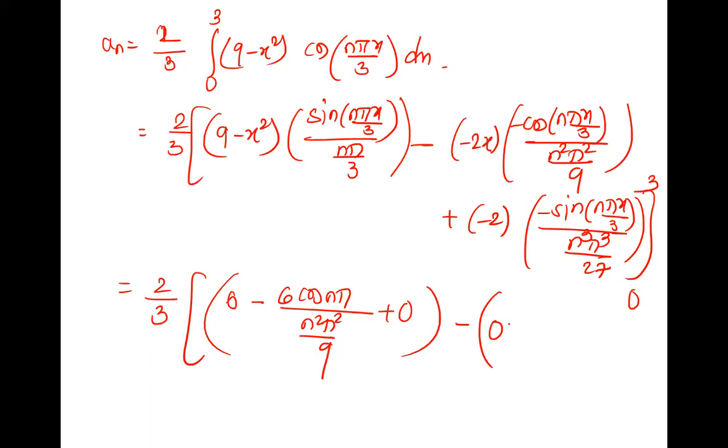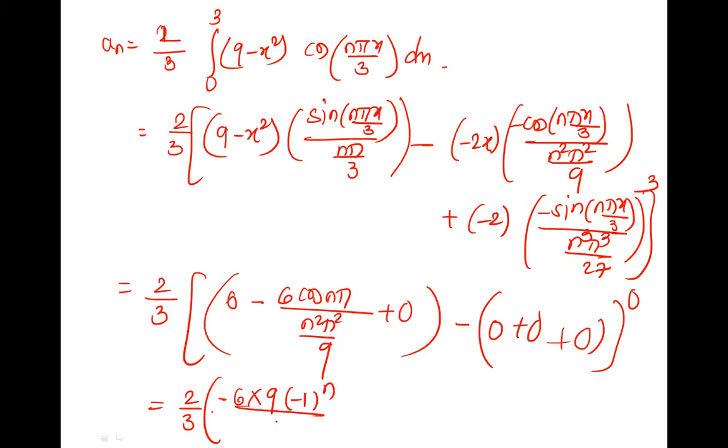If it is 0, 0 into anything is also 0. So everything is 0. So it is 2 by 3 into 9 goes up minus 9 into 6 into minus 1 raised to n upon n square pi square, 3, 3. So is it minus 36 minus 1 raised to n upon n square pi? Check once. Yes, ma'am. Right? Yes, ma'am. Correct. So a n is this, a naught is this. Just substitute, you will get your answer. We can do that, right? Yes.